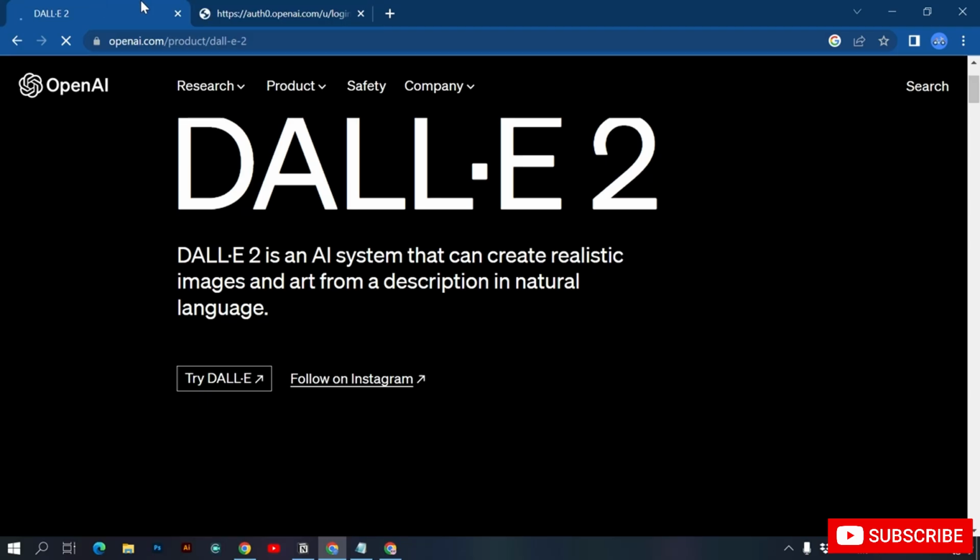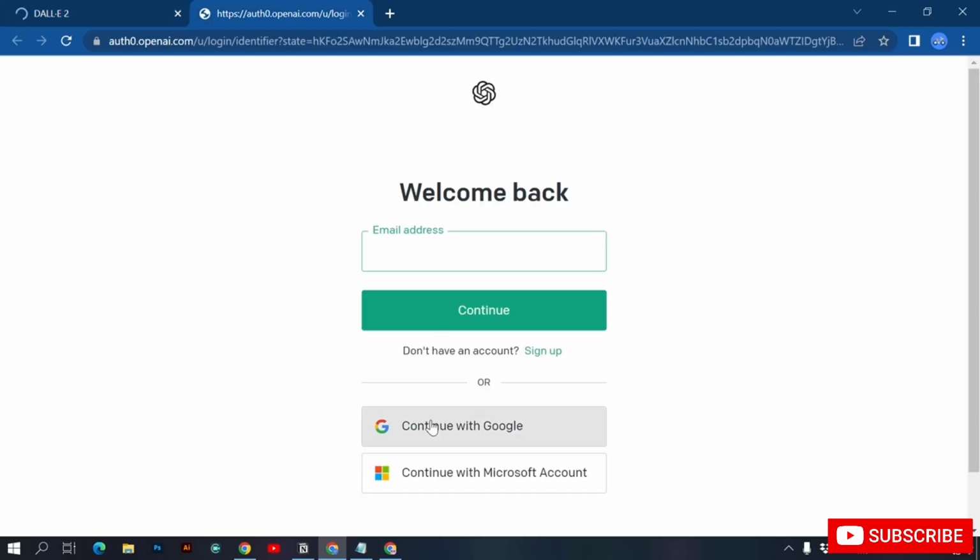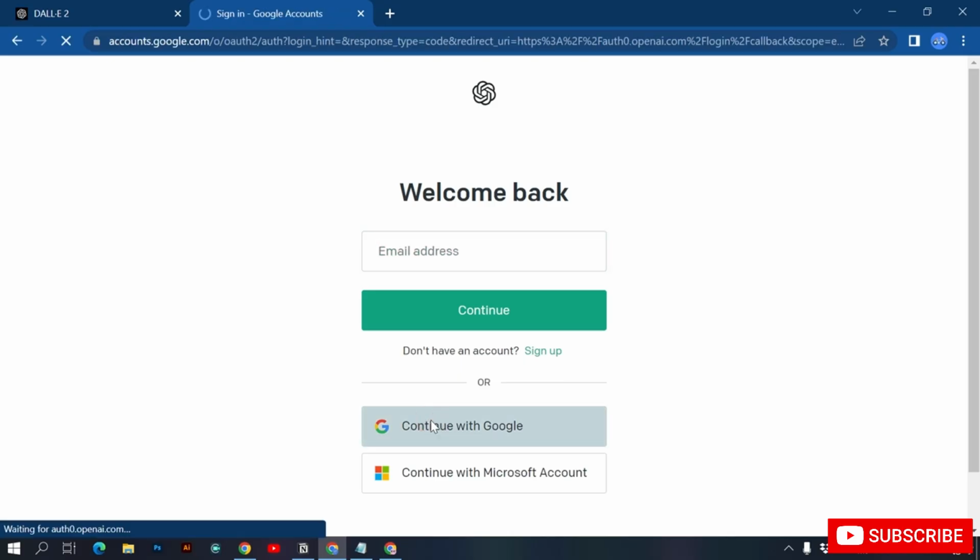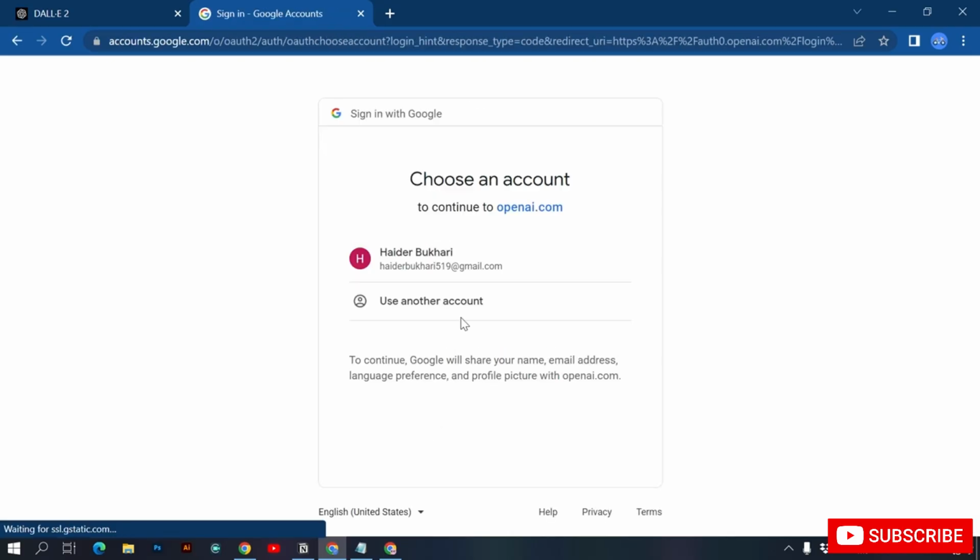Here you can see you can log in with your Google account, continue with Google, and then you can click on your Google account.